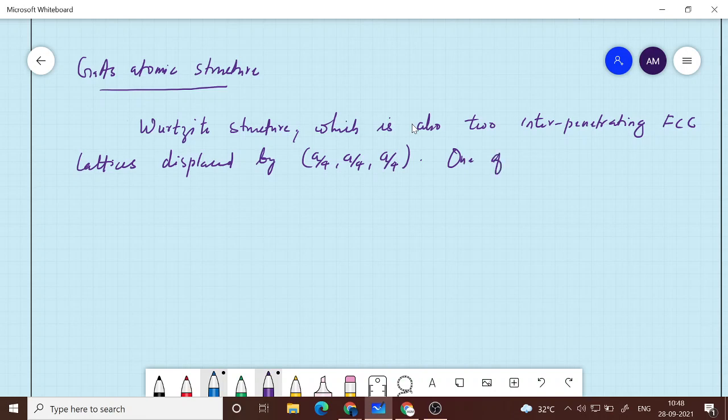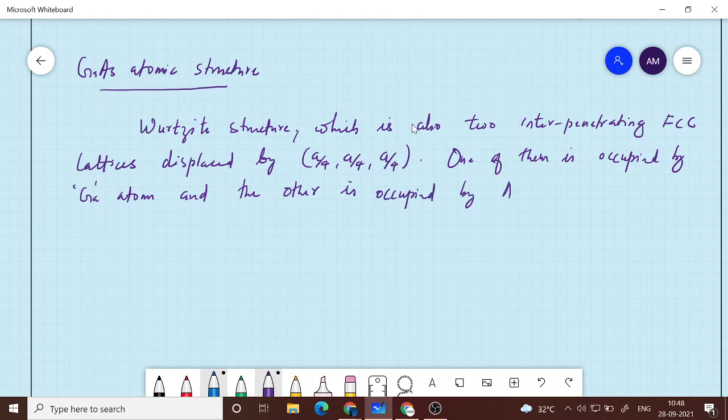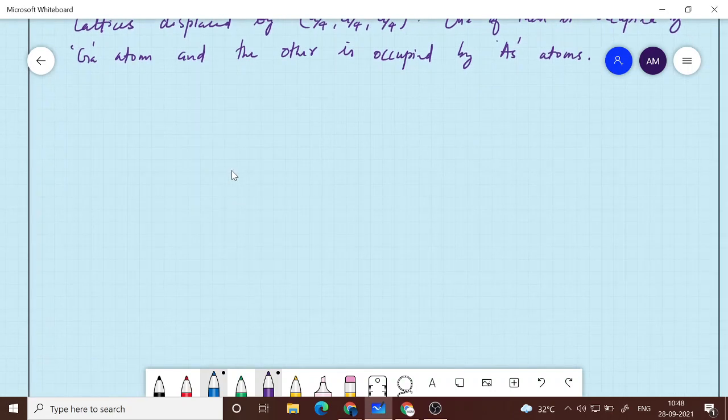One of these FCC lattices is occupied by gallium atoms, and the other is occupied by arsenic atoms. Okay. So if you draw it, you have to draw it the same way.